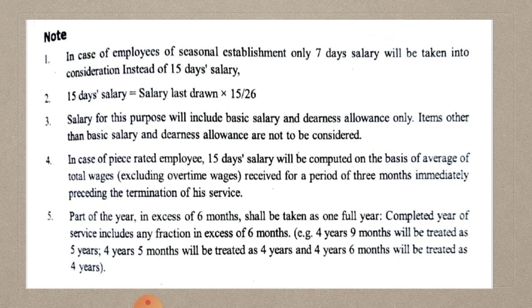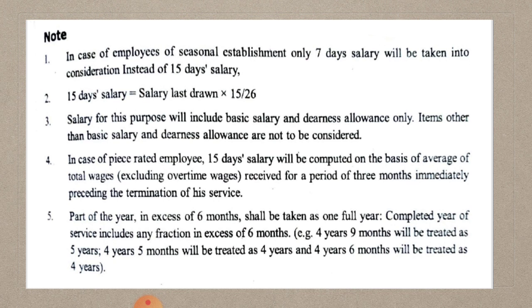Here 26 means the number of working days in a month, because working days exclude Sundays, and on average there are 26 such days in a month.